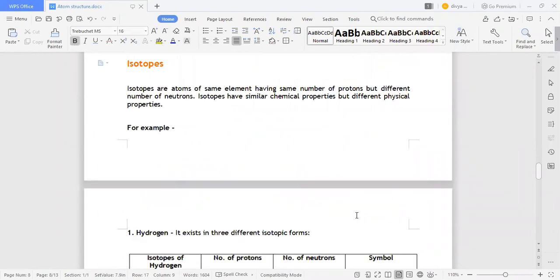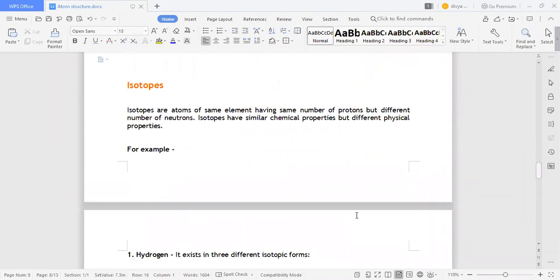Next is isotopes. Isotopes are atoms of the same element having the same number of protons but a different number of neutrons. Isotopes have similar chemical properties but different physical properties. They have the same number of protons but a different number of neutrons.